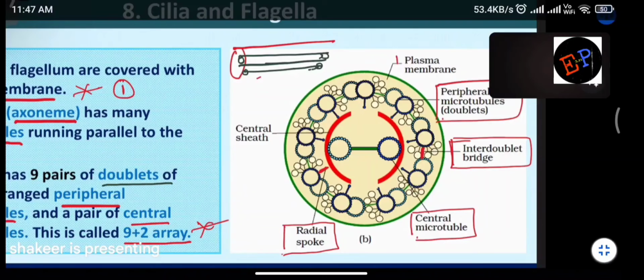And there is a plasma membrane and there is a central sheath. So these central microtubules are surrounded by a layer. And what is the name of that layer? That layer is called the central sheath.